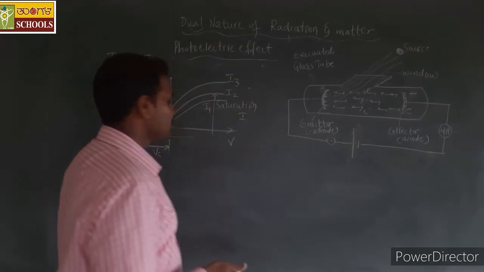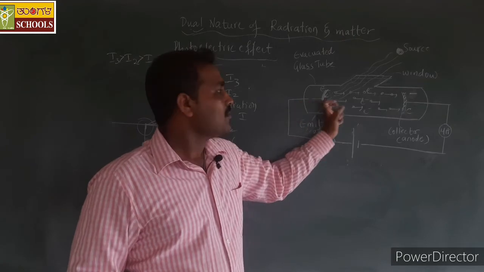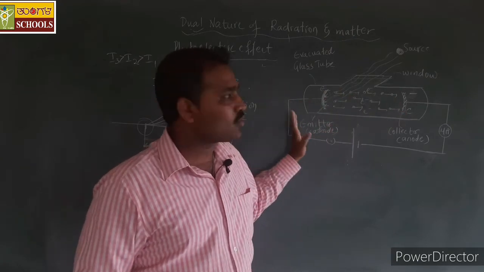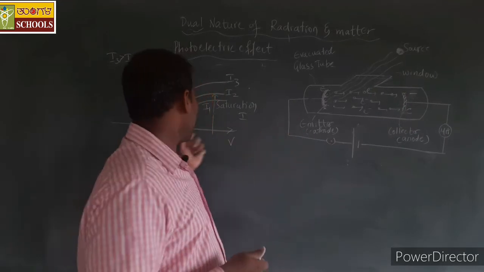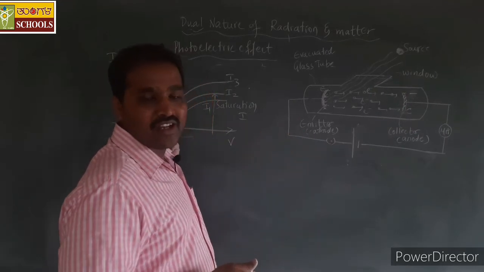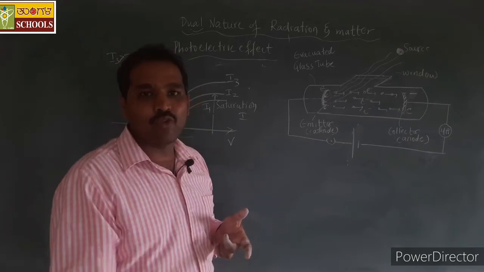But at the stopping potential, even the fastest moving electron is not able to reach the collector plate. By providing the negative potential, or the stopping potential, we are applying some repulsive force.